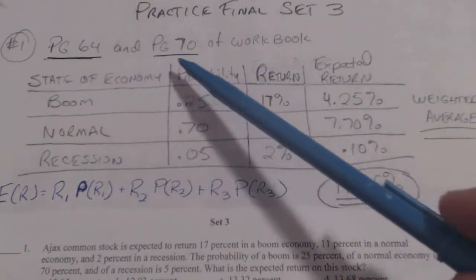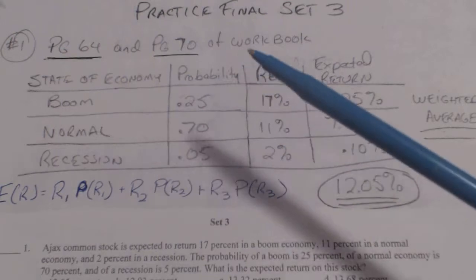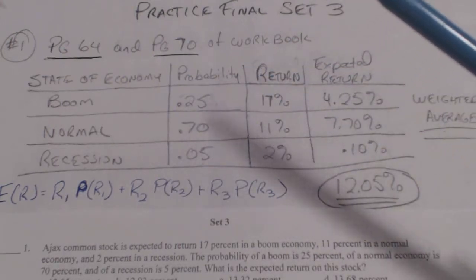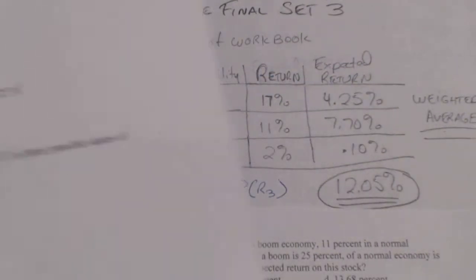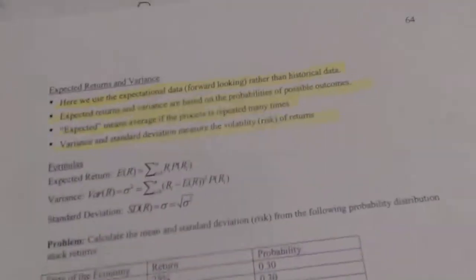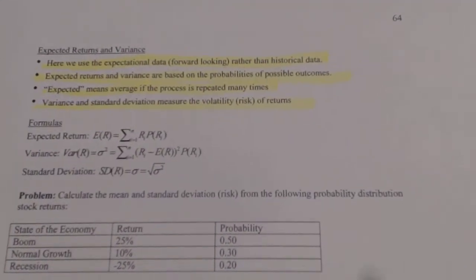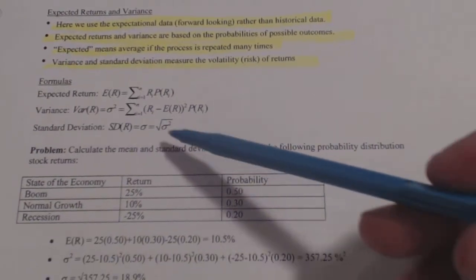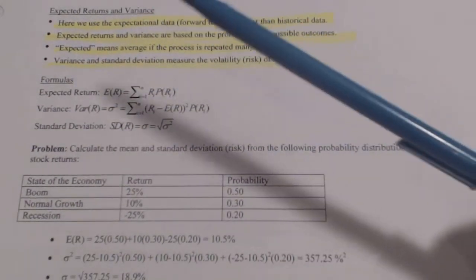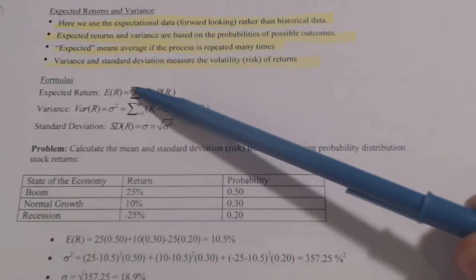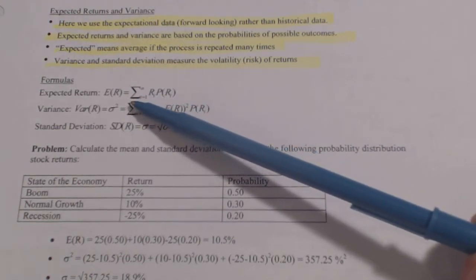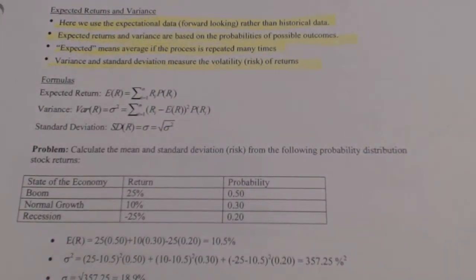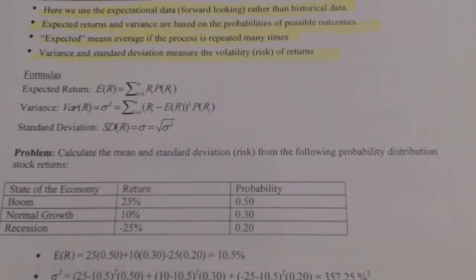You can go to page 64 and 70 in your book. 64 is the one that is most applicable, and we'll look at that really quick. And it actually shows it. This is page 64. It shows a chart, something like this. And notice up here the formula. It calls for one of the sum formulas where they use that abbreviation for sum. But basically, that formula is the expected return, and this is for an individual stock.